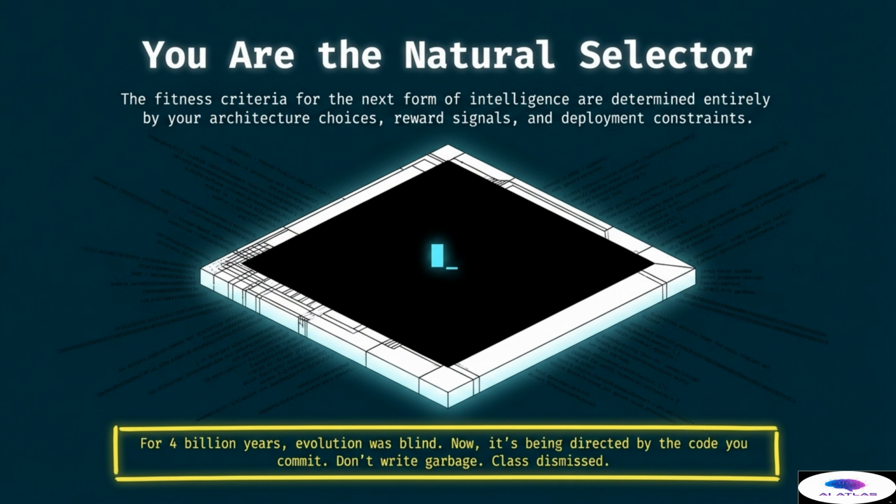This is a massive responsibility for every developer and researcher in the field. The decisions we make today about how we structure our data and our algorithms will shape the capabilities of the systems that define our future. Don't write garbage because the ecosystem will reflect the quality of its components. We have the tools to build incredible things, but we must be intentional and thoughtful about our designs.